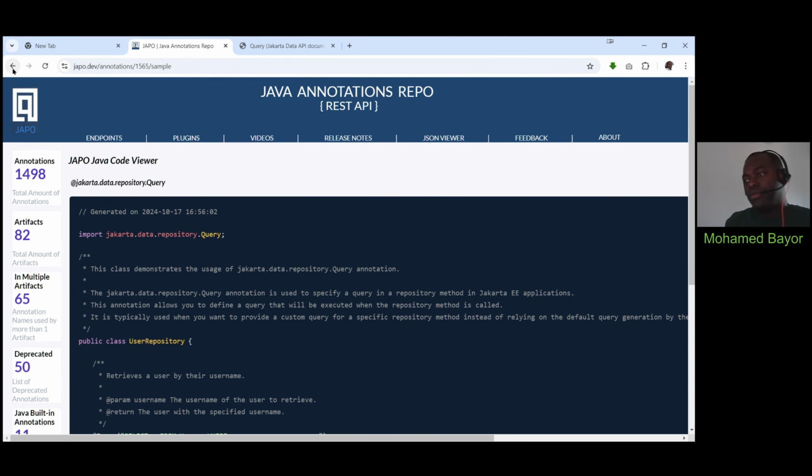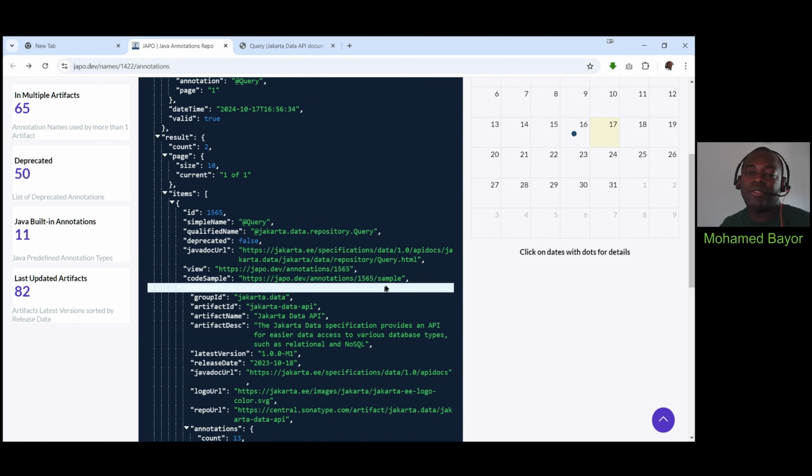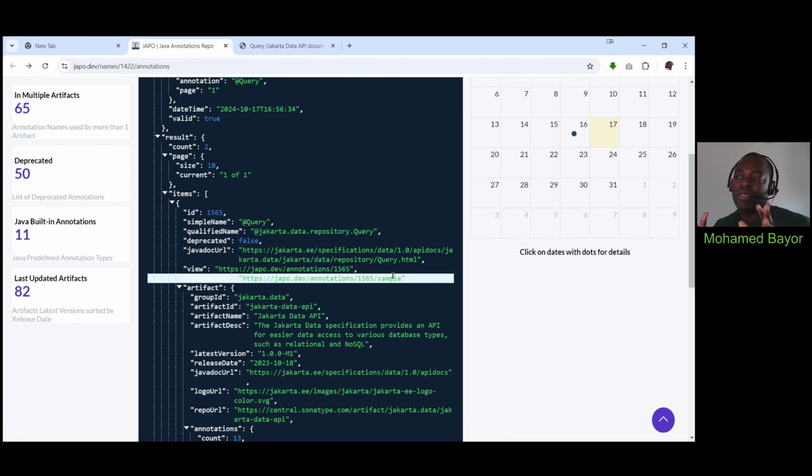We took you to this page going from the detailed information page of a specific annotation.